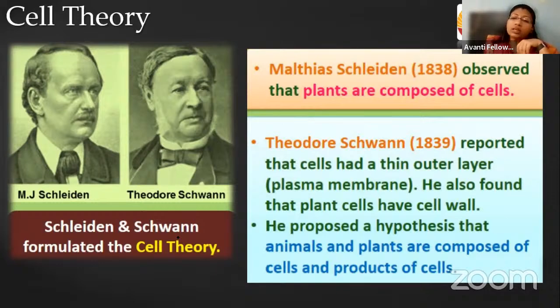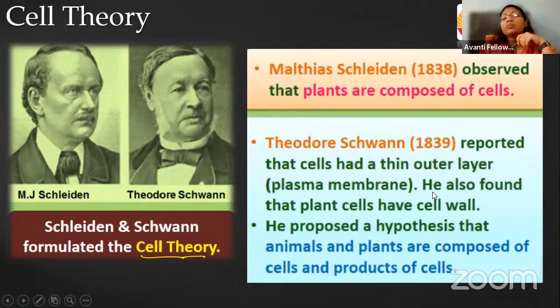One is a botanist, one is a zoologist, and both of them worked on different components, but at the same time, they explained the same things, and when we combine their postulates, we arrive at the formation of the cell theory. Okay, so that is how the cell theory was formulated.